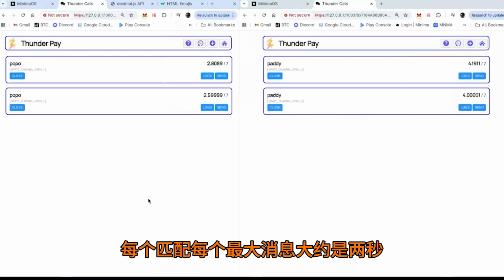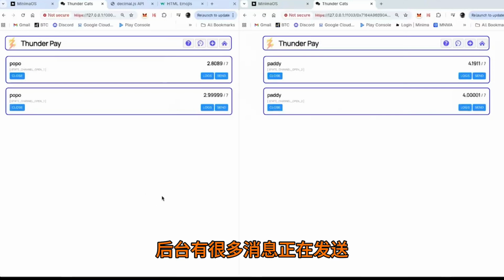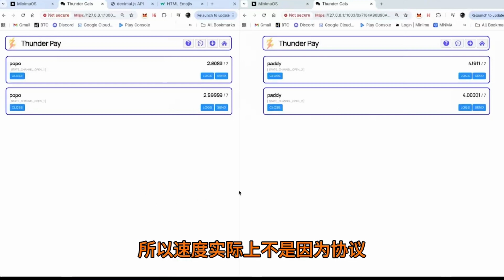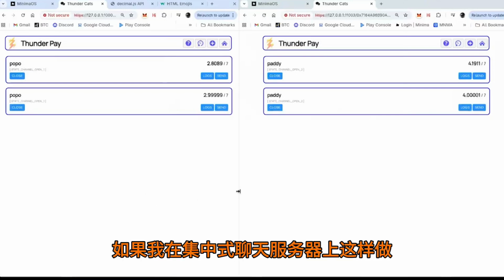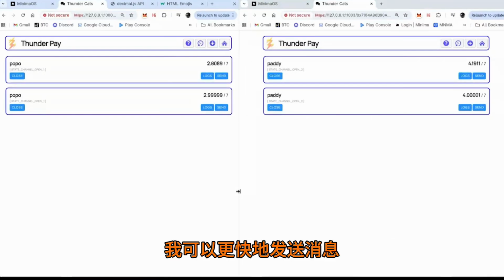Each Maxima message is about 2 seconds. And there's a lot of messages being sent in the background. So the speed is not actually because of the protocol. If I was doing this on a centralized chat server, I could do the message sending much quicker. And actually the signing of the transactions takes a couple of seconds as well. So that's fine. So here it is.